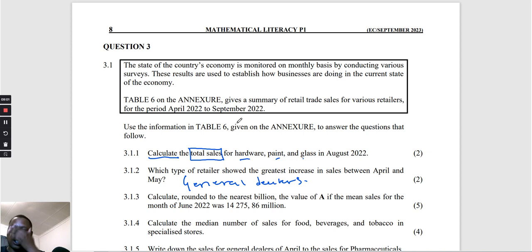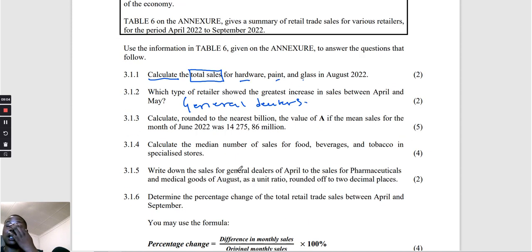General dealers. Okay, let's go to 313. Calculate, action verb. Rounded off to the nearest billion, the value of A if the mean sales for the month of June 2022 was 14,275,86 million. Okay, remember when I said this number there, if they say there's a million there, it means they have omitted a million. So we are going to calculate the value of A.